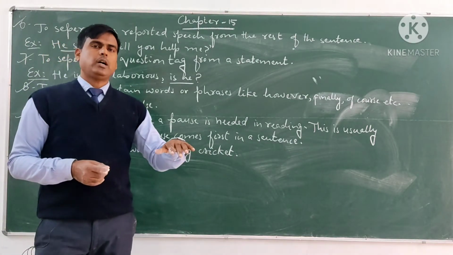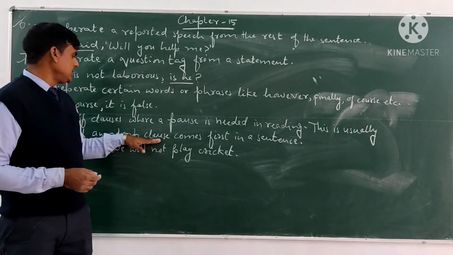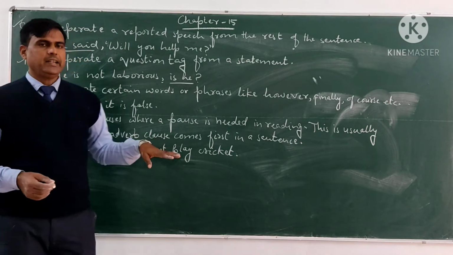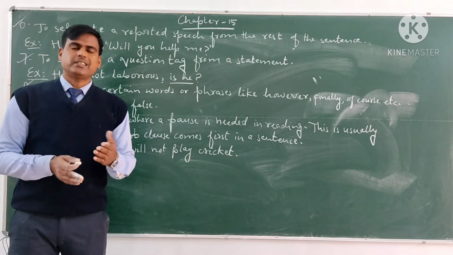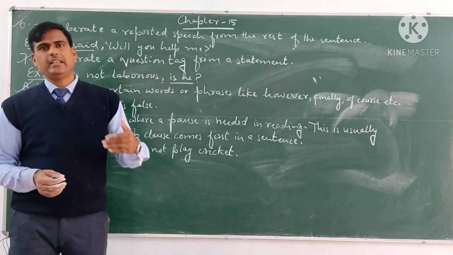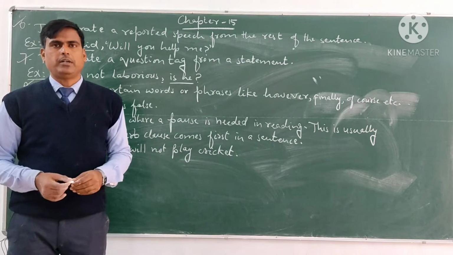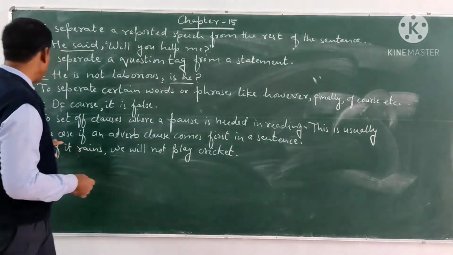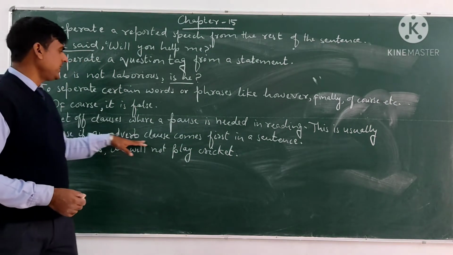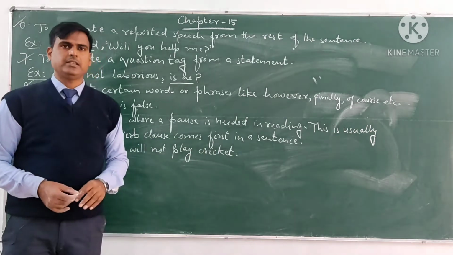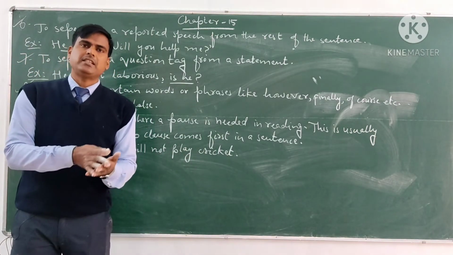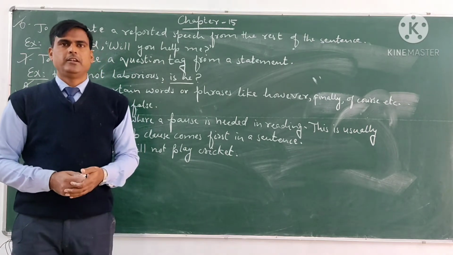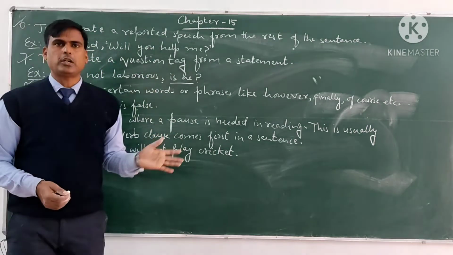So if we are going to separate the clauses, and there isn't a conjunction, at that time we use the comma. And this is usually the case if an adverb clause comes first in a sentence. If the adverb clause comes first in a sentence, at that time these kinds of things happen. So this is all about commas.